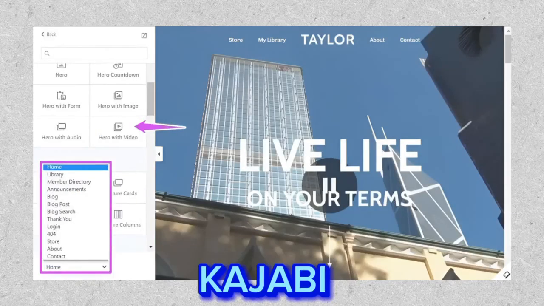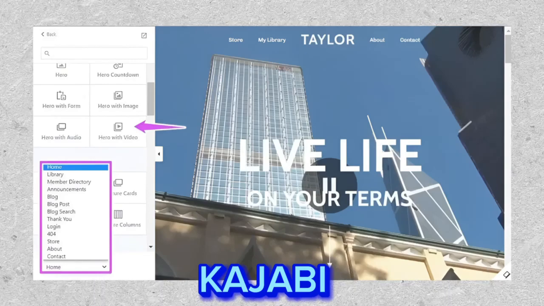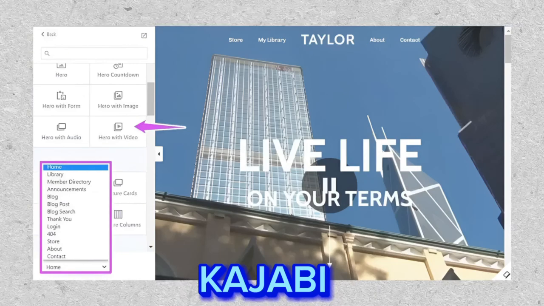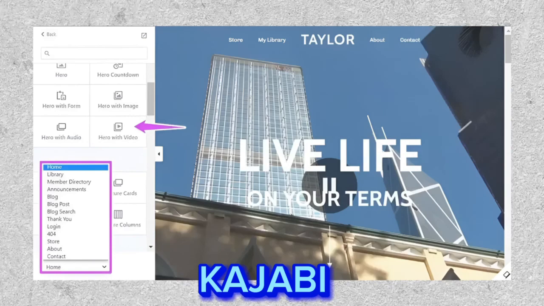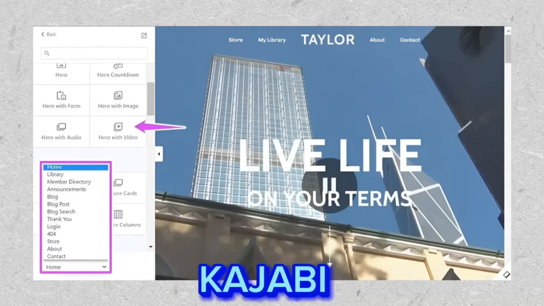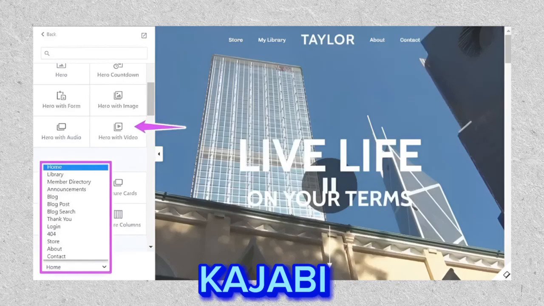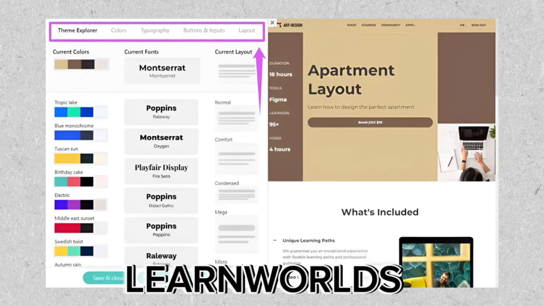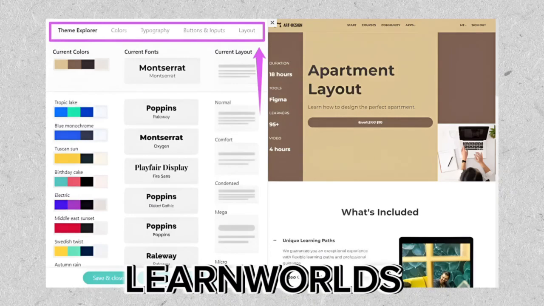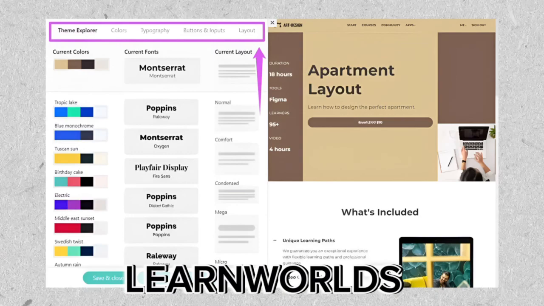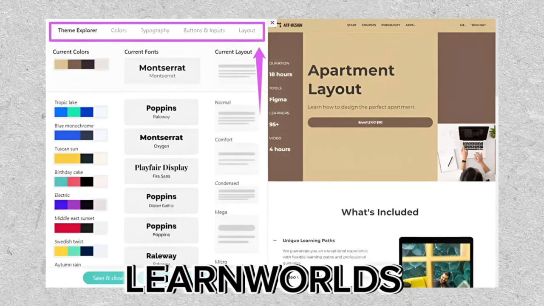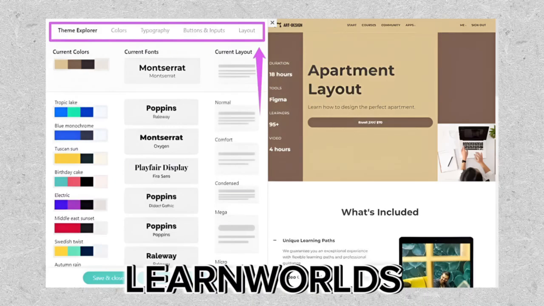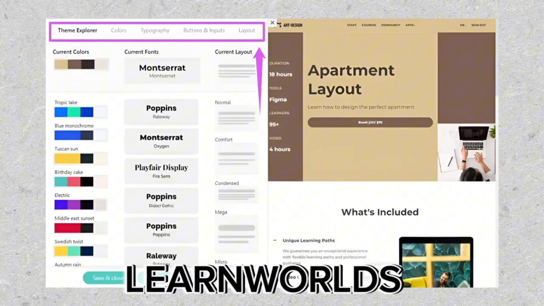Kajabi's drag and drop page builder features preset website templates and appealing blocks such as countdowns and background videos. This design tool ensures that any combination, irrespective of font or color choices, results in a polished and sleek-looking website. In LearnWorlds, without a keen eye for design, your website may lack a professional look, while the site builder offers extensive customization tools and advanced effects like parallax scroll. Seeking a designer's input is advisable to enhance the overall appearance.